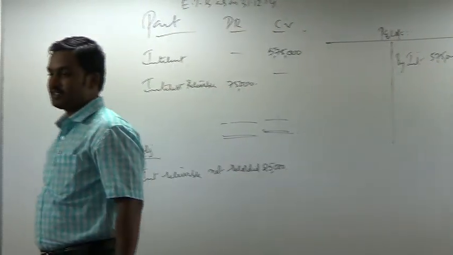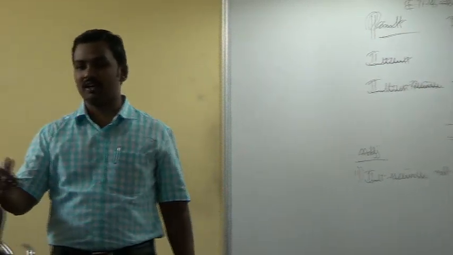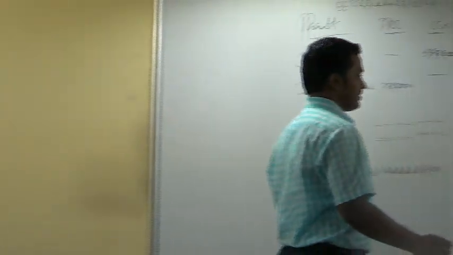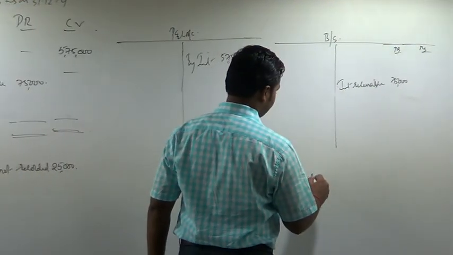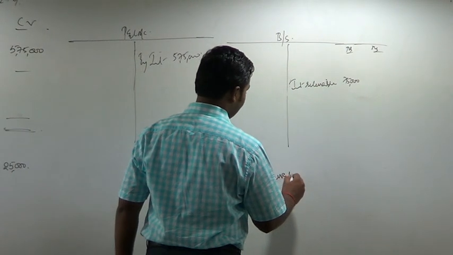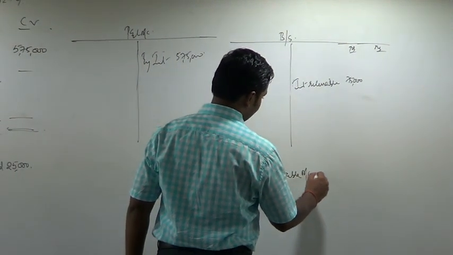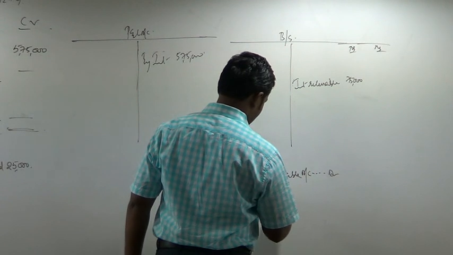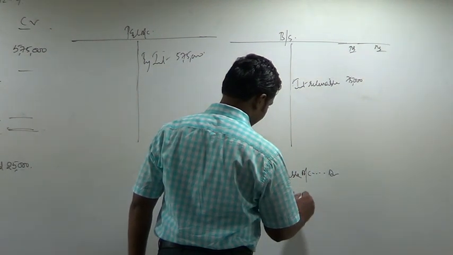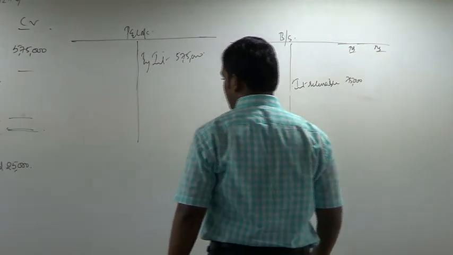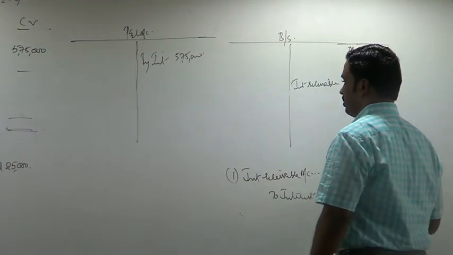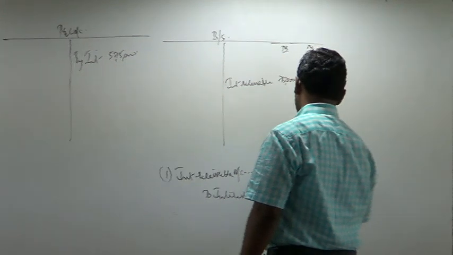What about this interest receivable adjustment? Interest receivable not recorded 25,000. You have to pass an entry now. What entry to pass? Interest receivable account debited to interest account, 25,000.